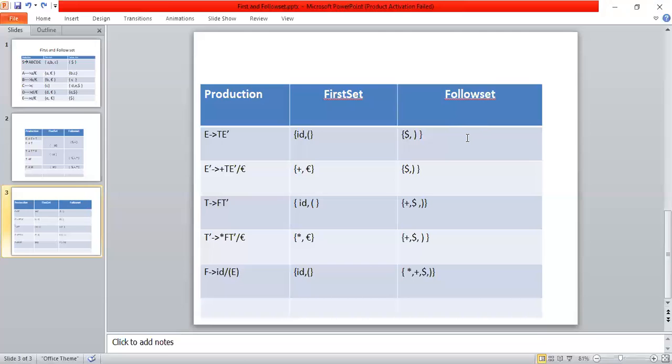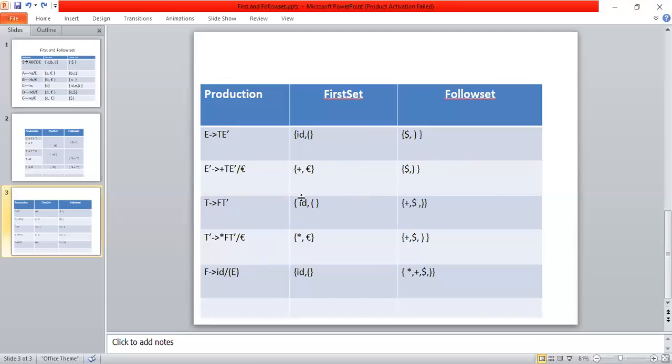Here I have E tends to TE', and on the right side I have T. But before calculating follow of T, first of all I'm going to calculate follow of E, because E is the start symbol. So blindly we can add dollar, then check whether E is anywhere on the right side of a production. Yes, here we have E. So follow of E is nothing but the right bracket. Add the right bracket and dollar in place of follow of E. E follow set is over.